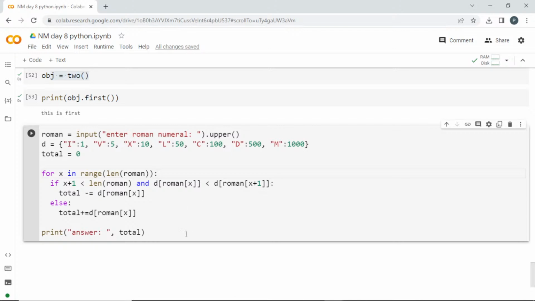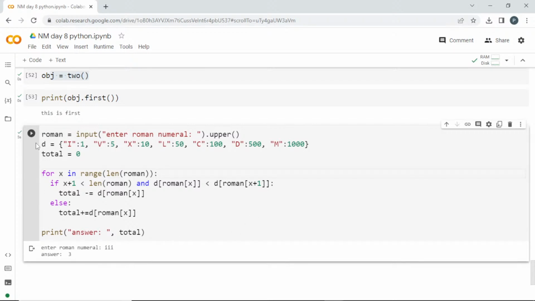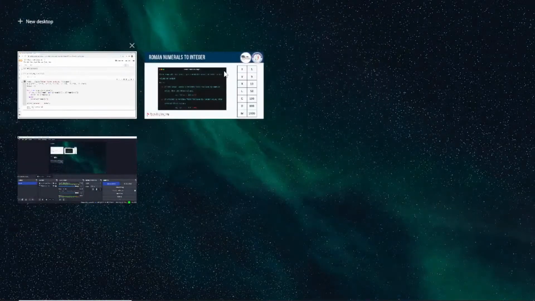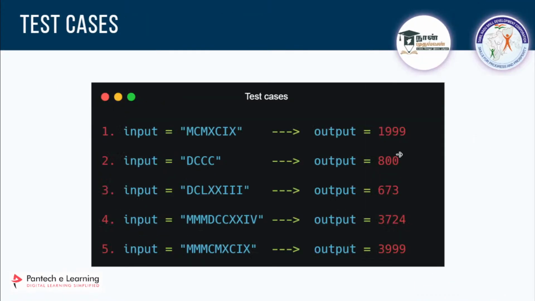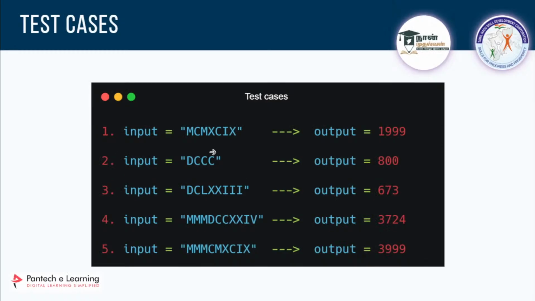So we have done this and we are updating it here. I'll try to run this code. It is asking me to enter. First I'll enter III, which will be 3, I hope. The answer is 3, we got it. Now I'm going to check with the use cases here. First one will be MCMXCIX. The answer is 1999, right? We got it. Can we check other things, guys?